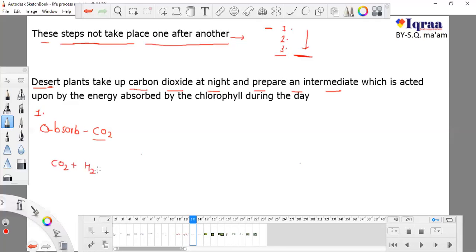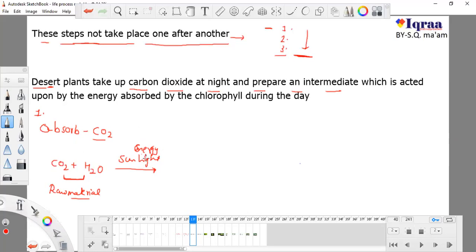Carbon dioxide and water. We know that these two things are raw materials, and the plant absorbs these raw materials directly from the environment, and this reaction takes place in the presence of sunlight. So what occurs with a desert plant? We know that in desert there is a huge amount of sunlight all day, or we can say sun energy, all over the daytime.